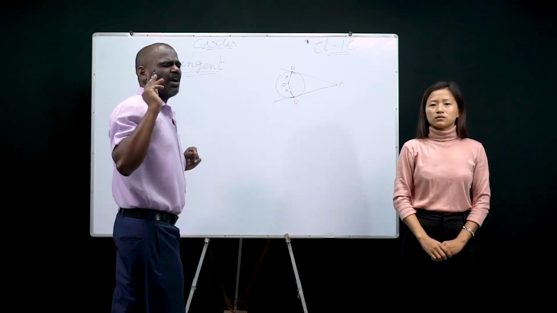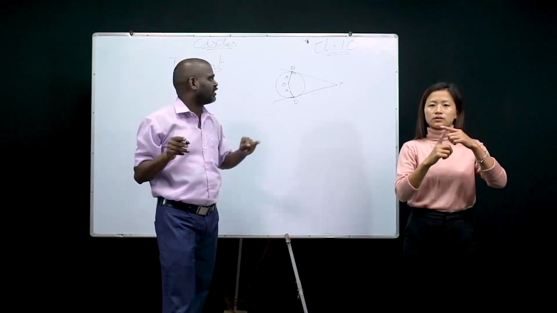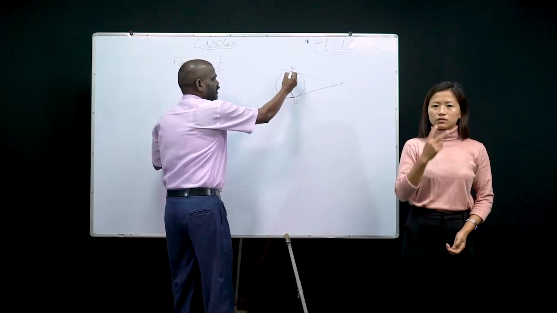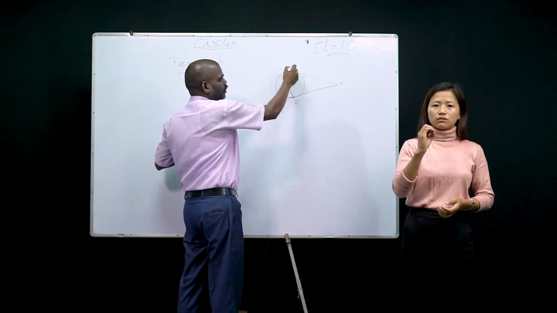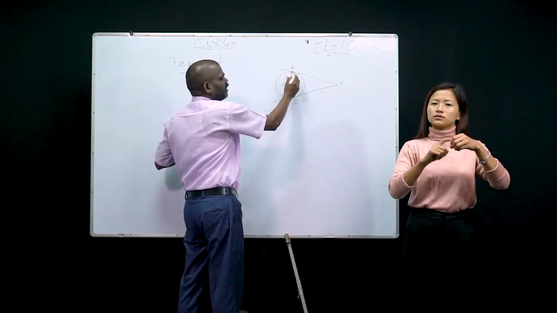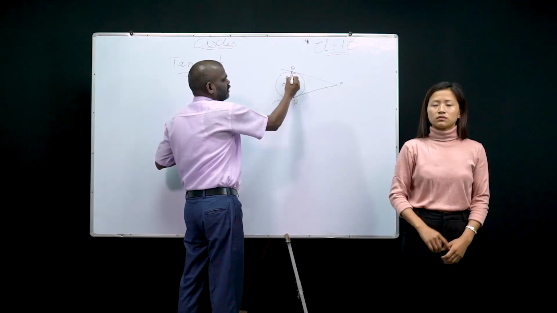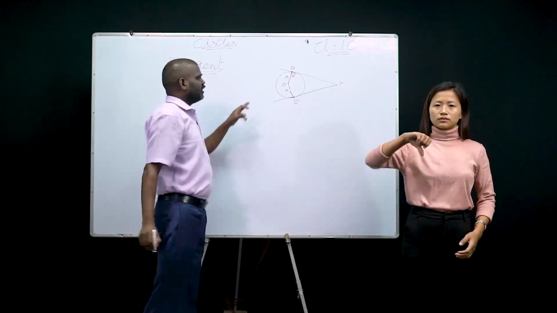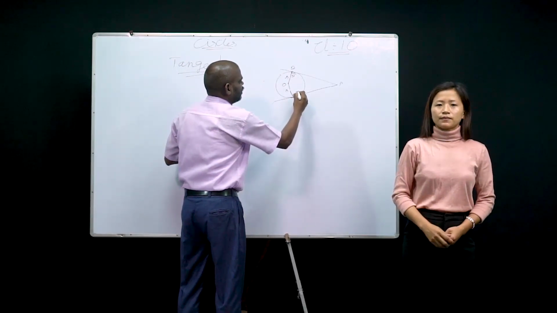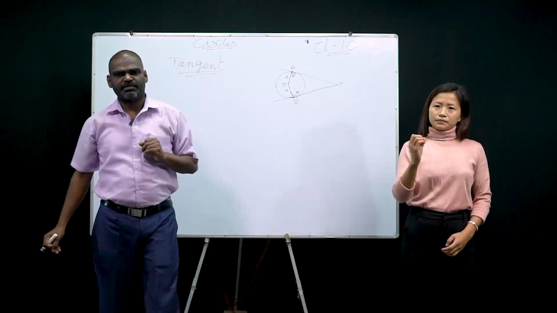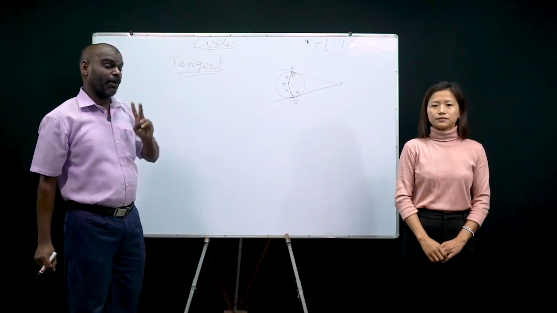The point of contact of the tangent, that is Q, and the radius OQ meet at one place, forming a perpendicular. You all know this symbol, 90 degrees, right? If this is 90 degrees, what about here? This is also 90 degrees. Yes or no?